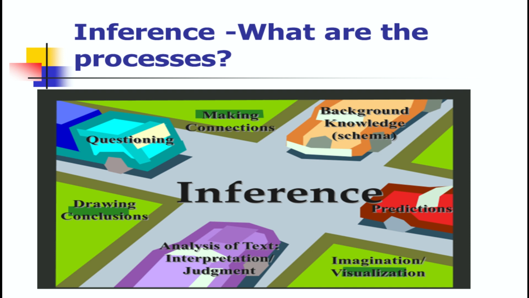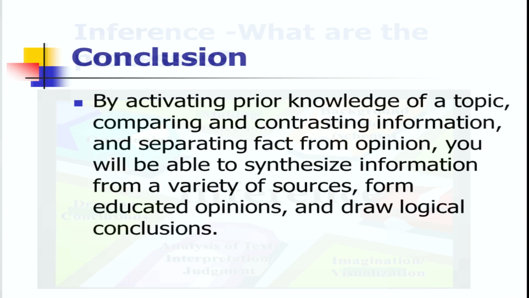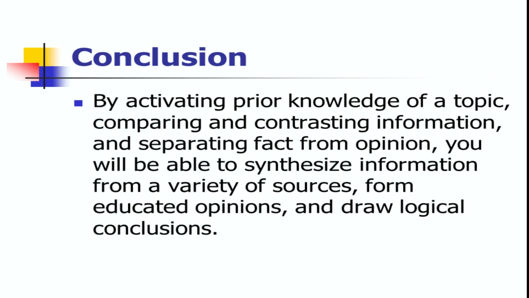Therefore, you manage to do prediction and draw a conclusion. By activating prior knowledge of a topic, comparing and contrasting information, and separating fact from opinion, you will be able to synthesize information from a variety of sources, form educated opinions, and draw logical conclusions.